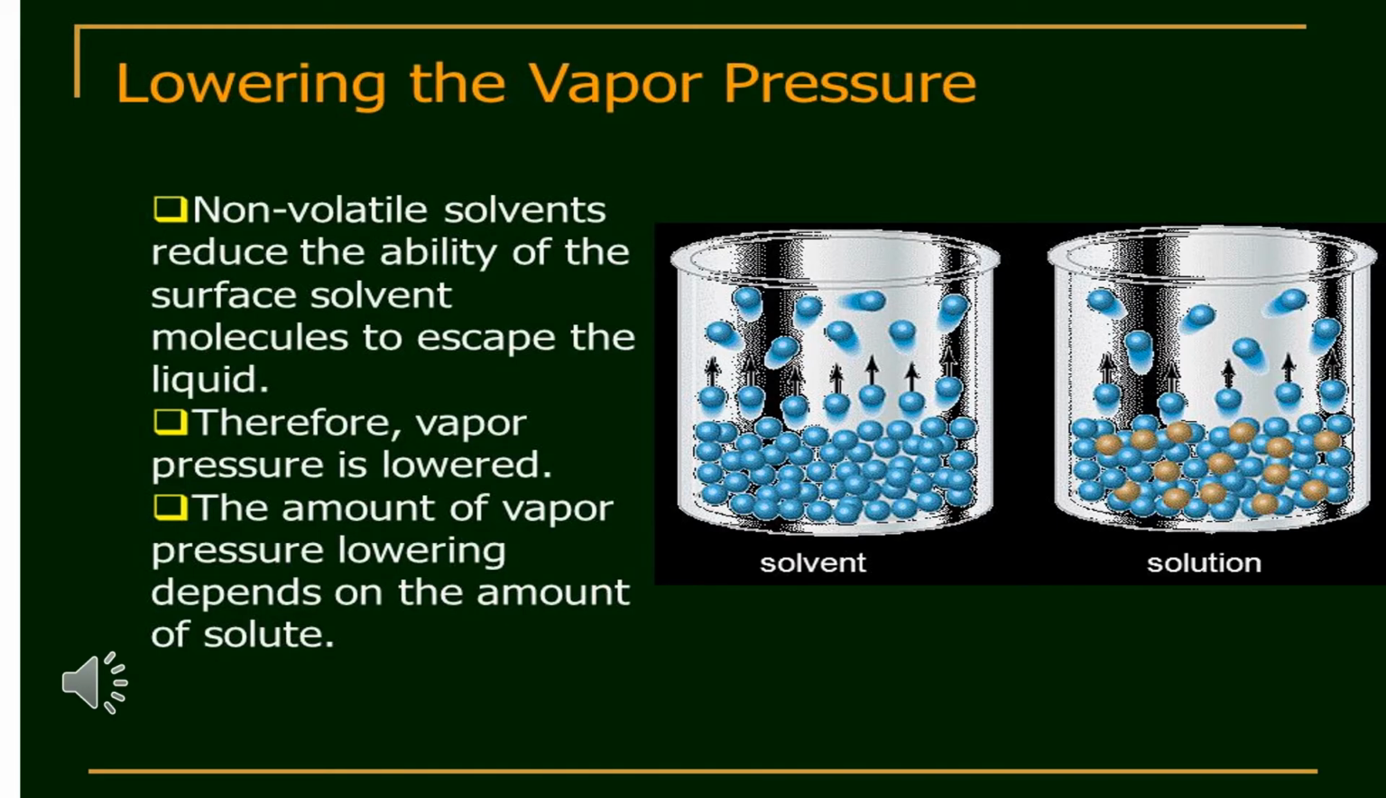In general, a non-volatile solute reduces the ability of surface solvent molecules to escape the liquid. Therefore, vapor pressure is lowered by the addition of solute to the pure solvent. The amount of vapor pressure lowered depends upon the amount of solute present in the solvent.